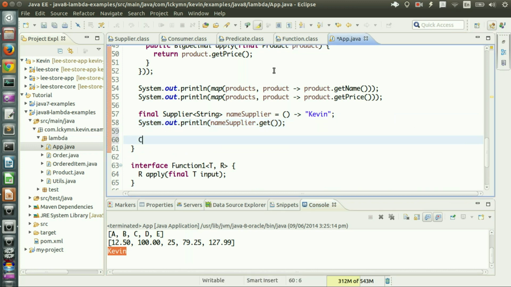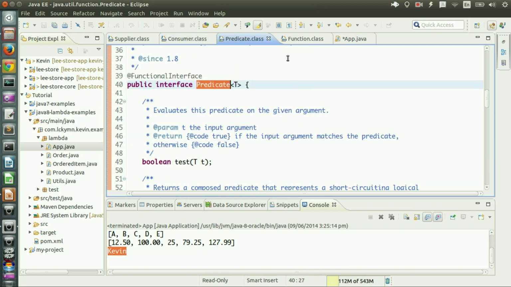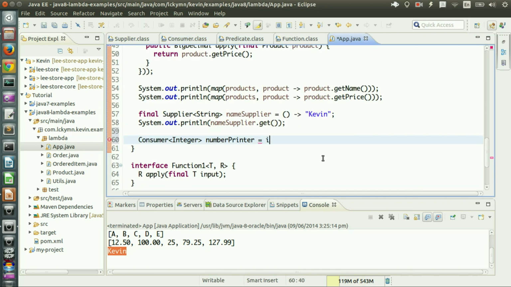Next one, Consumer. So Consumer of, let's say, Integer, and let's call it numberPrinter. And as you can see, Consumer has one abstract method which takes some type T input and returns nothing. So take some type T, here it is Integer, let's call it i, and then returns nothing.